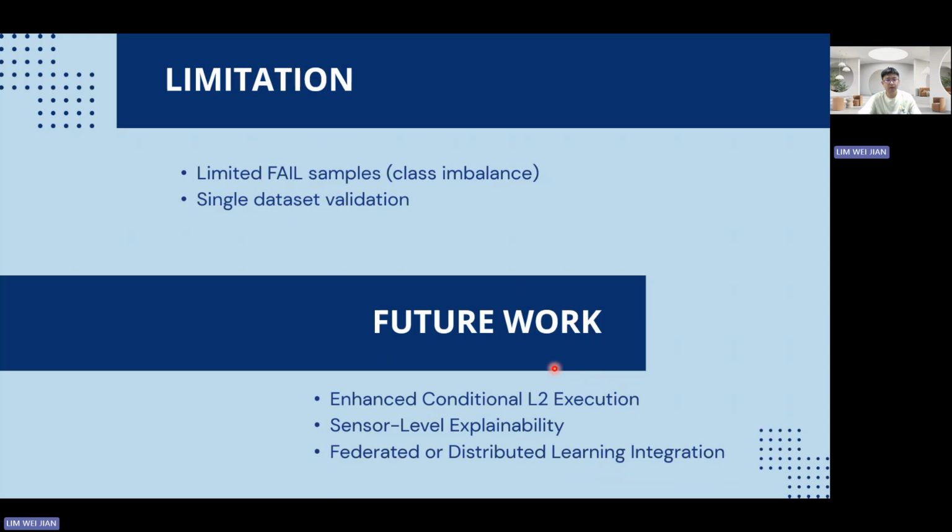Next will be improving sensor level explainability by our model, where we try to strengthen the communication between the models and our engineers to understand the failure trends or the failure mode so that they can identify the root cause better and perform troubleshooting immediately. Lastly, we can try to integrate federated learning for a more economical deployment.